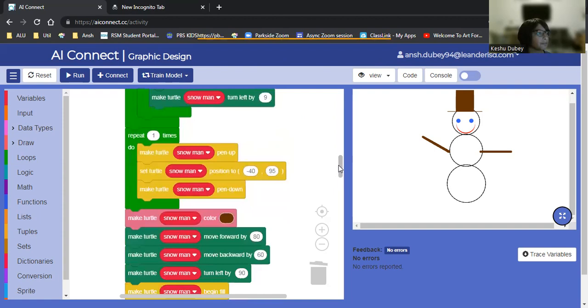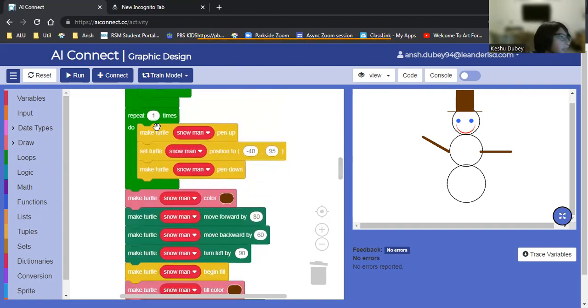Now let's move to the hat. This piece of code right here creates this line right here. First we set it to the position of -40, 95, which takes you to about right here where my mouse is at. Then of course, you change the color to brown because that's the color of the hat. You move forward by 80, takes you over here. You go backwards by 60, takes you over here. And then turn left to set you up for the next piece of code.